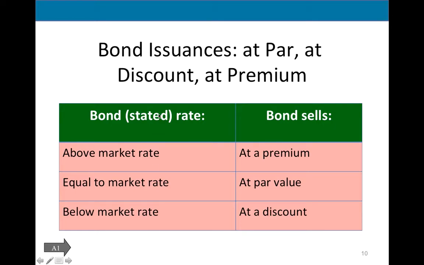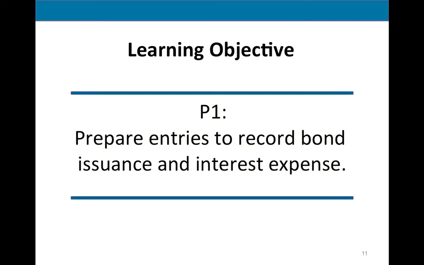It's already fixed. Then nobody wants my bond. So I have more supply than demand, and then I have to sell my bond at a discount. My face value says $1 million, but I would have to get less in cash than that. I would have to get 900,000, 946,000, even though at maturity I have to pay $1 million, because otherwise nobody will want my bond. So we will go through those examples.